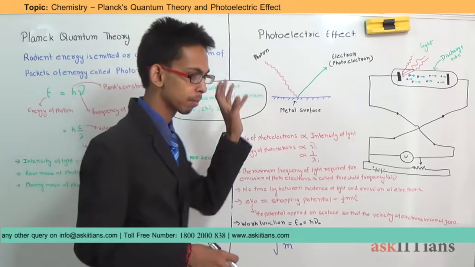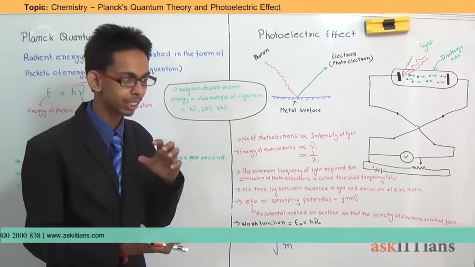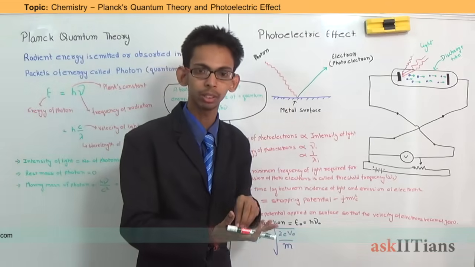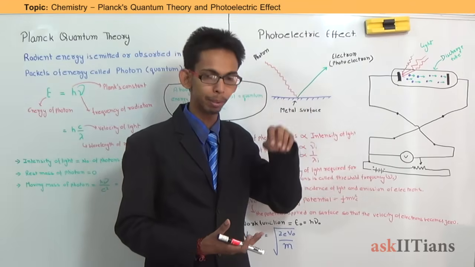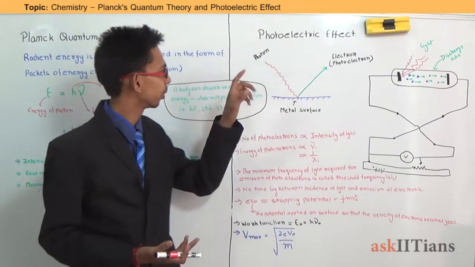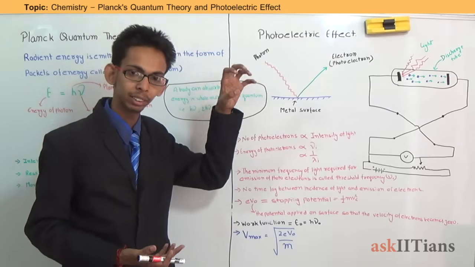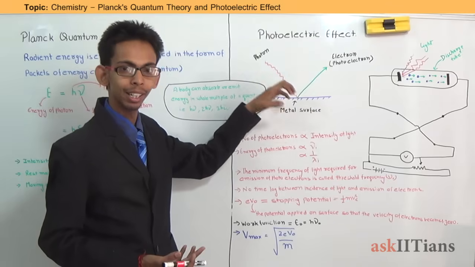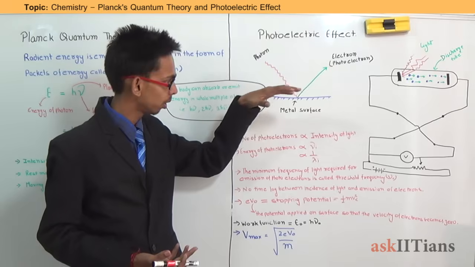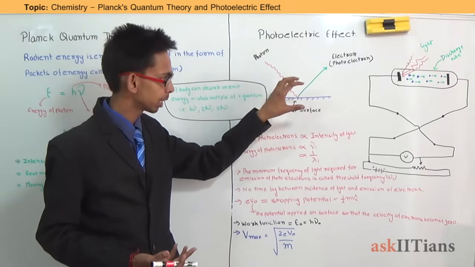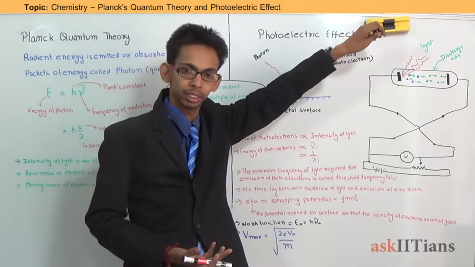When light is falling on the surface of a metal, this means photons are falling on the surface, because light is nothing but a beam of photons. When a particular photon, a packet of light which has some energy in it, falls on the surface of the metal, it transfers all its energy to the surface. Some amount of that energy is absorbed by electrons and they come out from the surface.